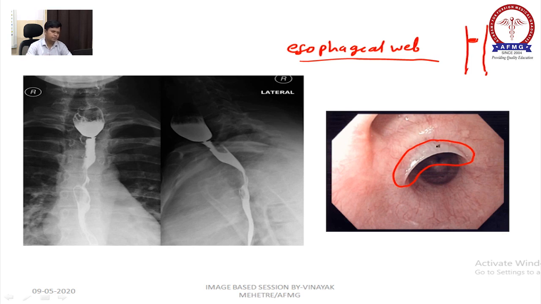Not fully, partially there is presence of web, and it will be present in the upper part of esophagus.